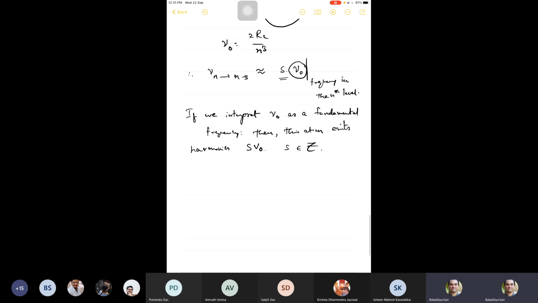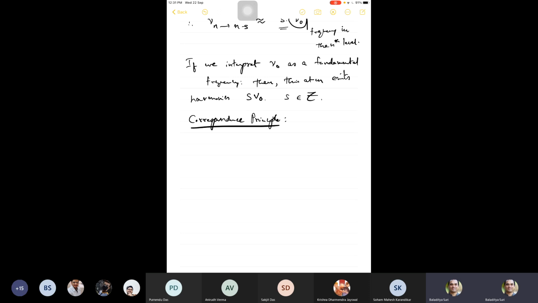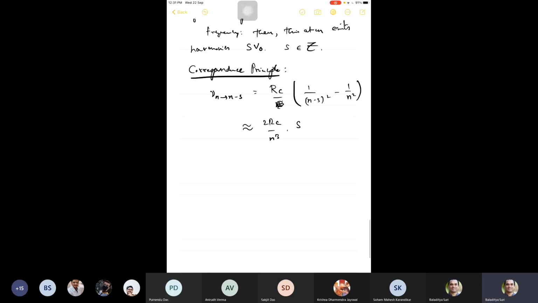So Bohr came up with something called the correspondence principle. The first version of the correspondence principle that he came up with was the following. This formula, RC times 1 by (n minus s) squared minus 1 by n squared, became 2RC by n cubed times s.